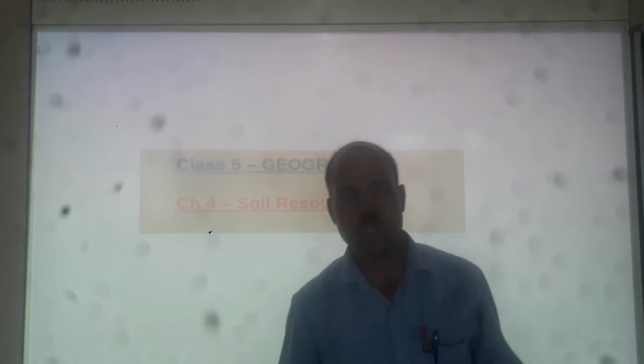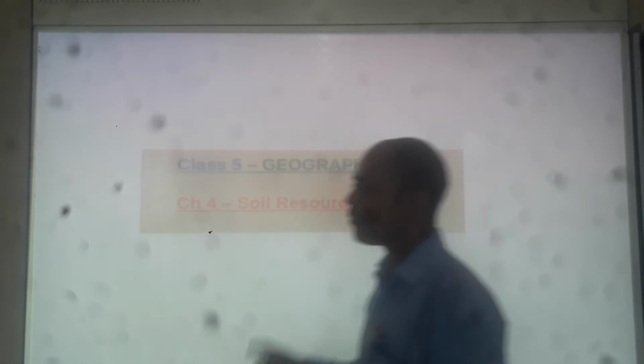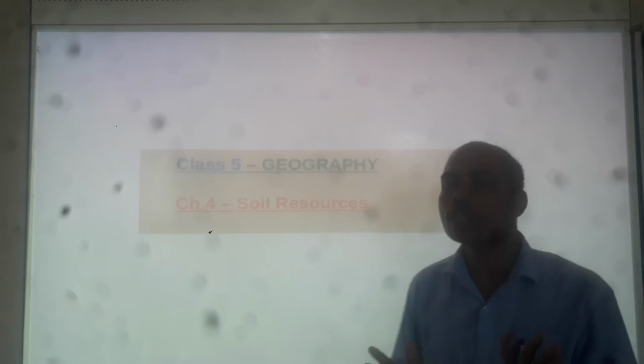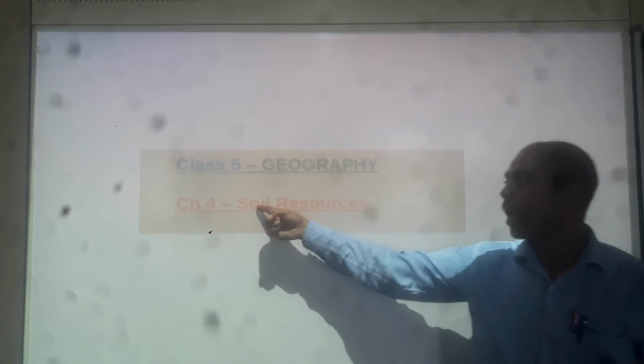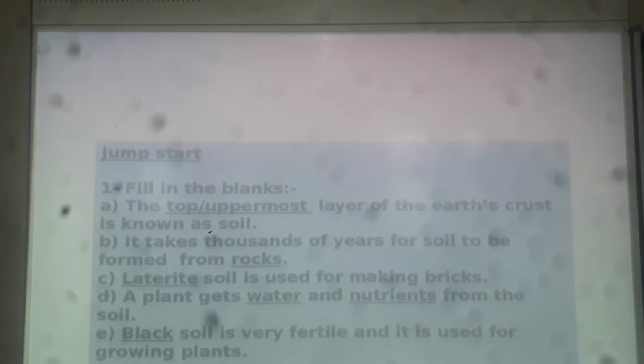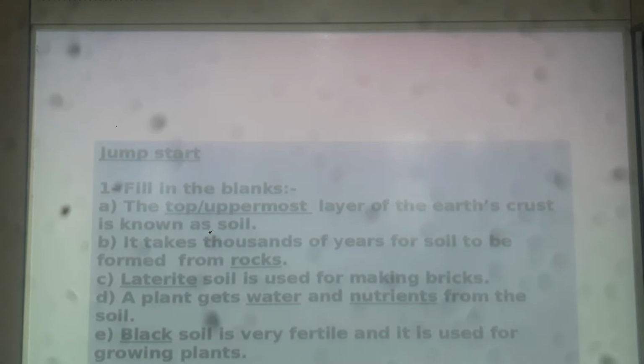This time we are going to take up SST for class 5, chapter number 4, soil resources. Let's try to understand what is soil and what are different kinds of soil. In this chapter we are basically focusing on what is soil and what are different kinds of soil. So let's try to understand the soil, but before that let's have a jump start.